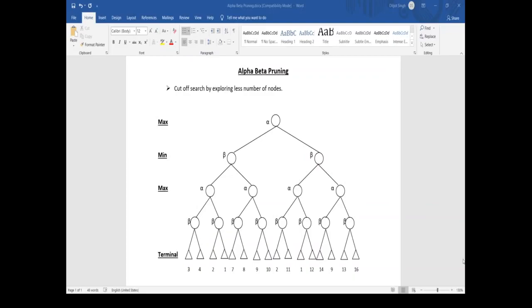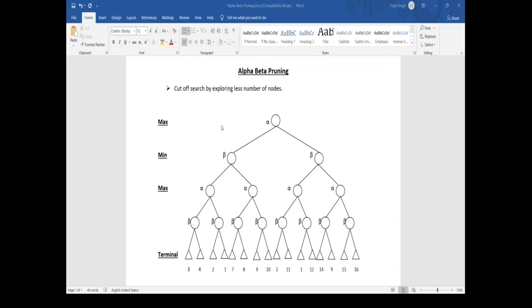The two parameters can be defined as follows. The first one is alpha, that is max: the best choice we have found so far at any point along the path of the maximizer. We usually name alpha for the max and beta for min. And the second is beta: the best choice we have found so far at any point along the path of a minimizer, that is for the min.